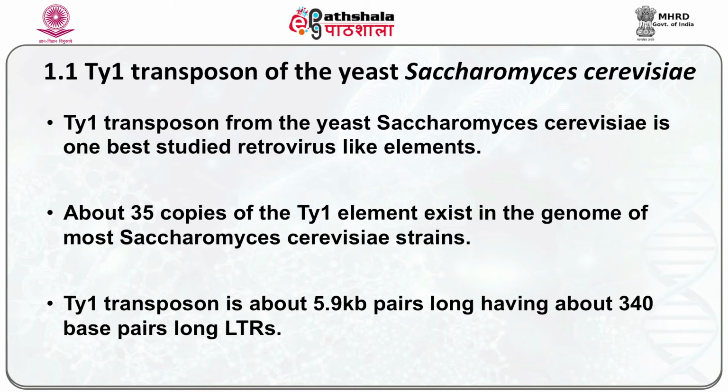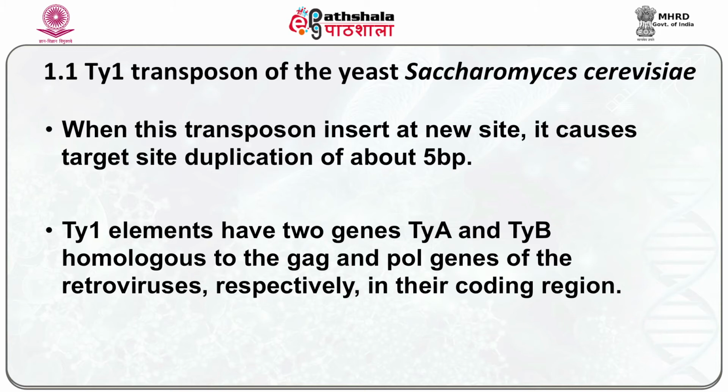The TY1 transposon is about 5.9 kb pairs long, having LTRs about 340 base pairs long. When this transposon inserts at a new site, it causes a target site duplication of about 5 base pairs. TY1 elements have two genes in their coding region, TYA and TYB, homologous to the GAG and pol genes of the retroviruses respectively.